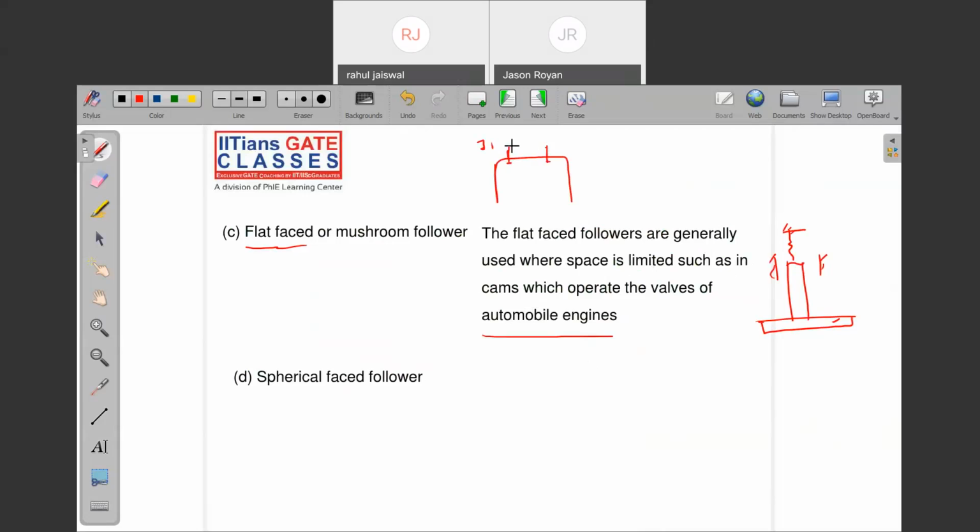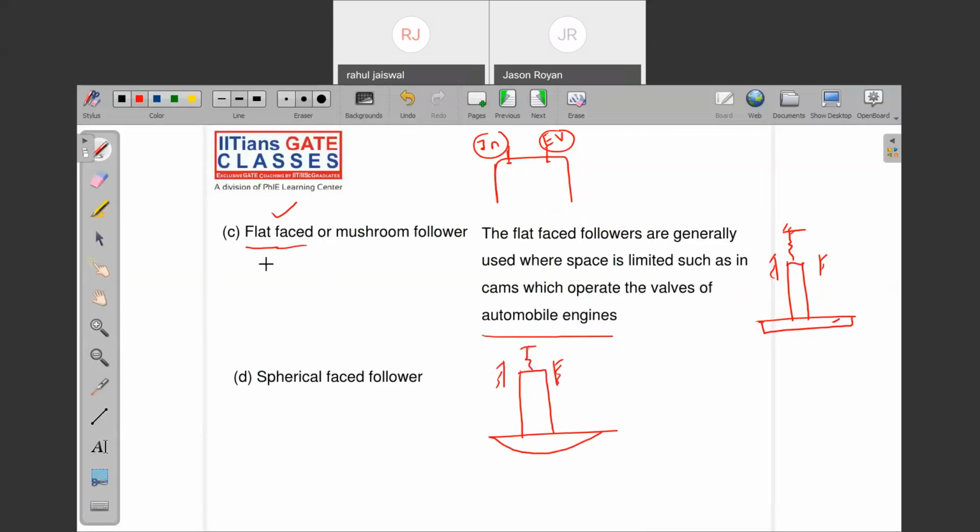Whatever the inlet valve and exit valves are there, in those valves, if somebody asks you which follower, cam and follower mechanism is there, that is a flat face or mushroom follower. Spherical face follower is something like this. Are you getting the point?